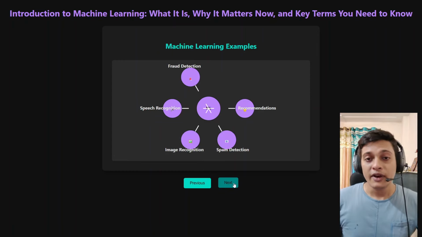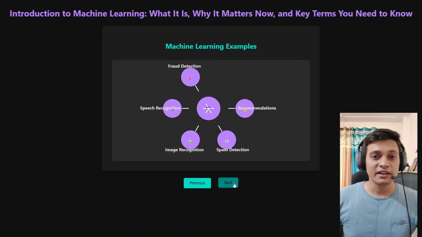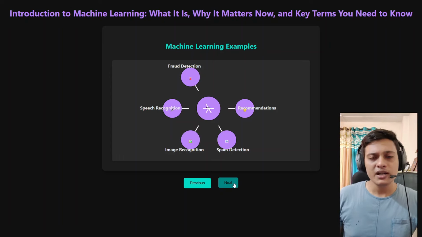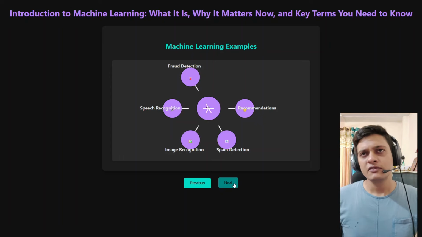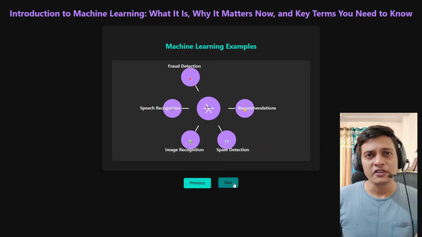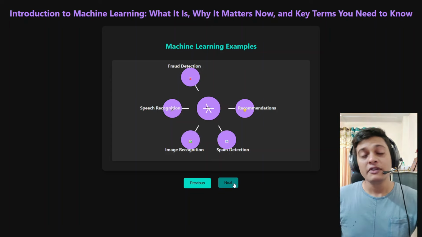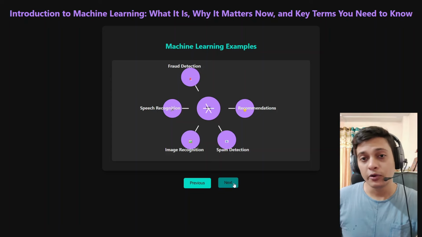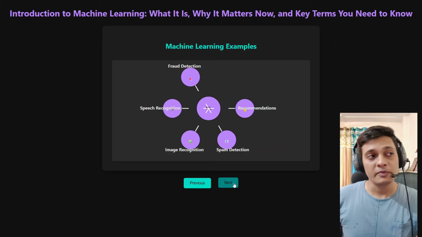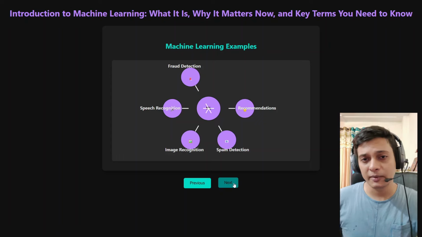Okay, why should we learn machine learning? Nowadays there are multiple examples in which we are using machine learning. We have recommendation software. When you go to Netflix or Amazon, based on your search history or your watch history, they have some machine learning models.